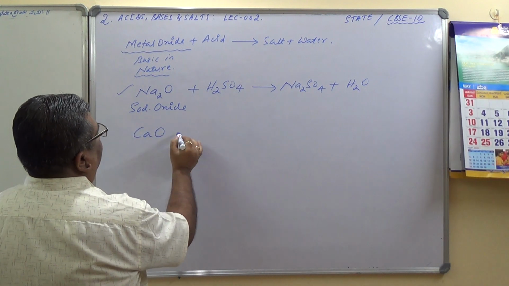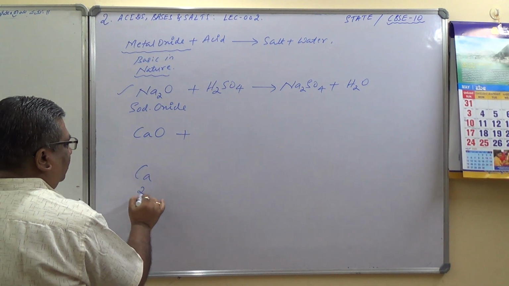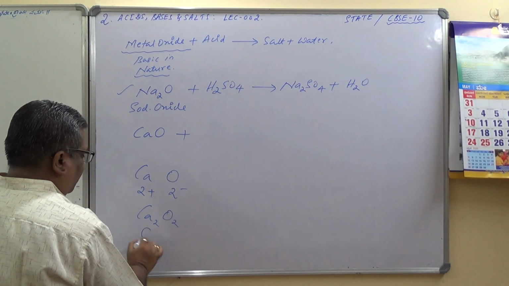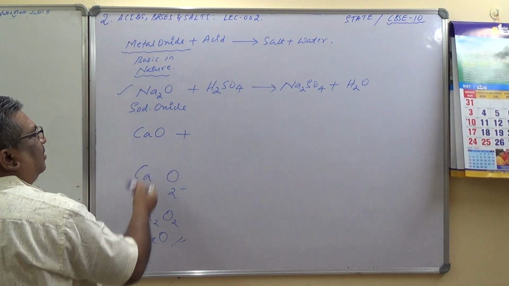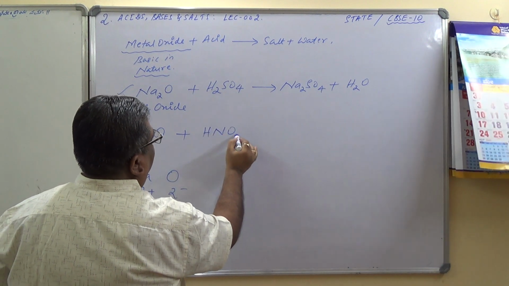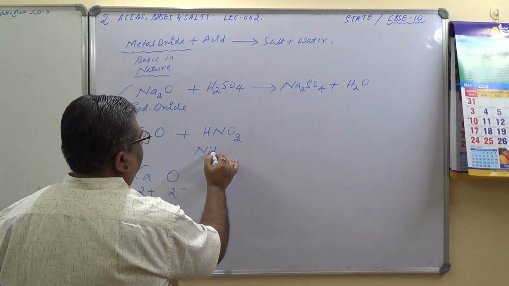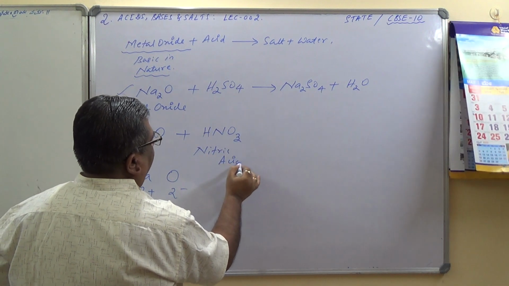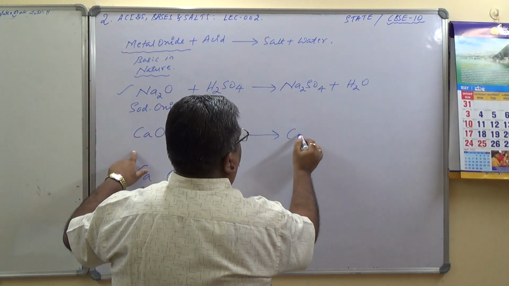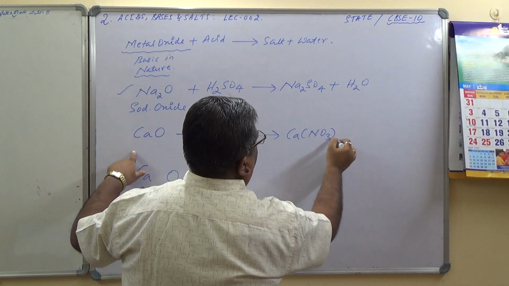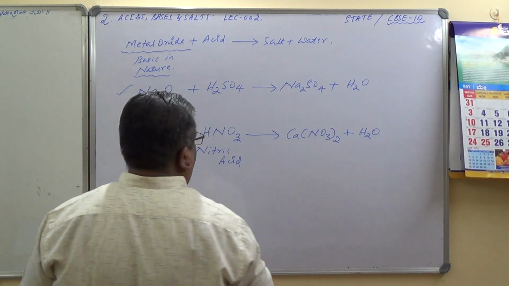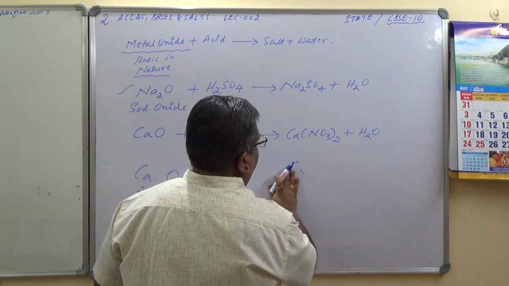Calcium oxide. Ca is 2 plus, oxygen is 2 minus. So if we exchange, Ca2O2, which is nothing but CaO here. So calcium oxide is CaO plus HNO3, nitric acid. See, HNO3 is called nitric acid. Nitric acid gives you calcium nitrate plus water, Ca(NO3)2 plus water. See here, this is called calcium nitrate.